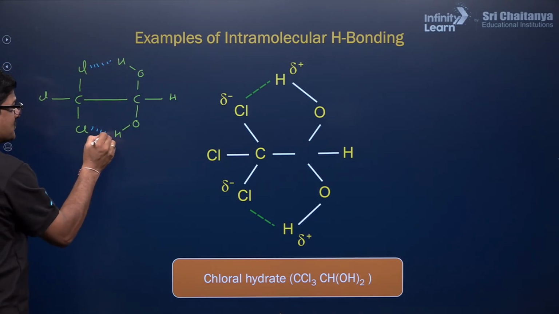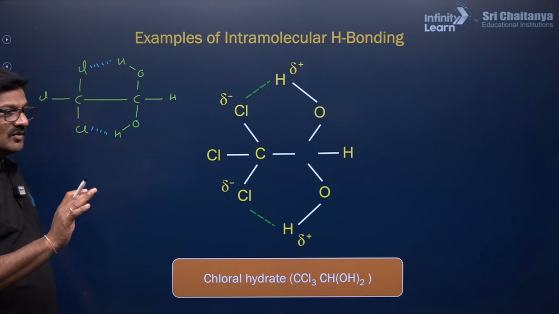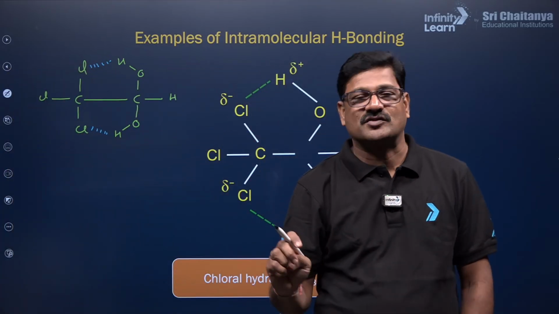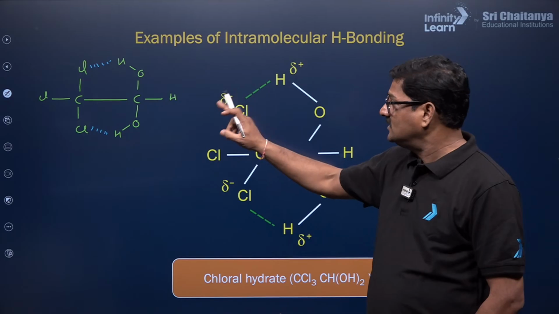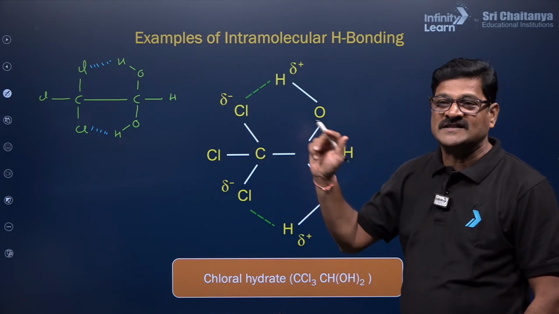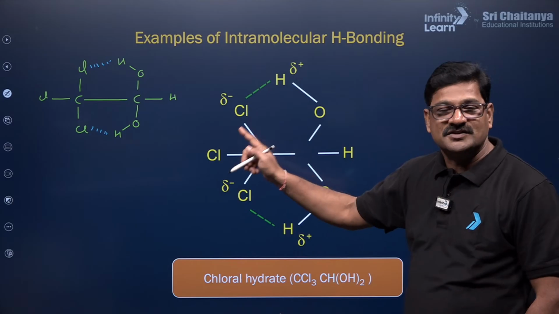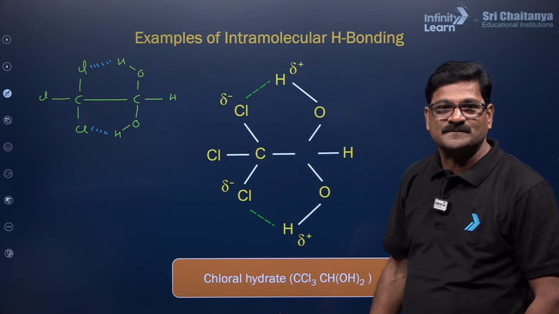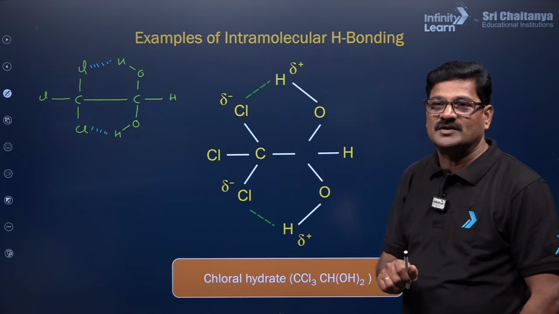It is an exception. So trichloroacetaldehyde in the hydrated form is called chloral hydrate. Here you can see the chlorine is forming hydrogen bonding. It is an exception condition. In this condition, chlorine is forming hydrogen bonding. Okay, this is very, very important.